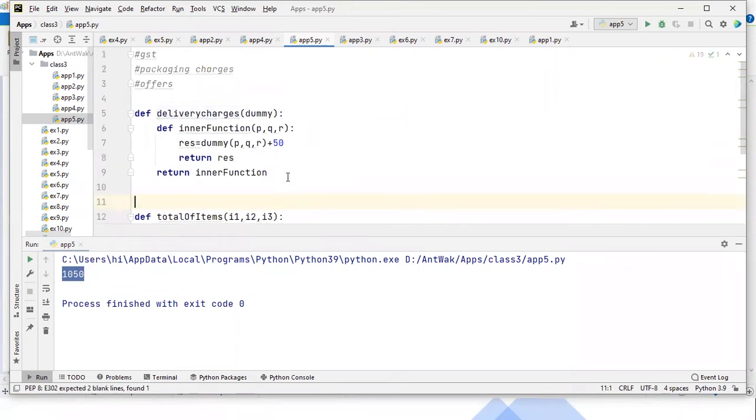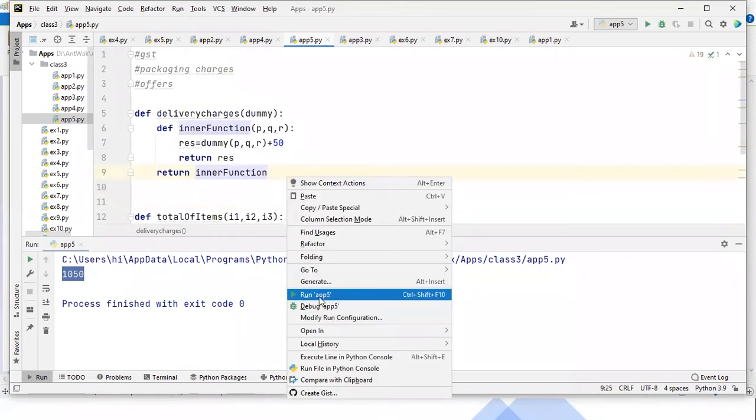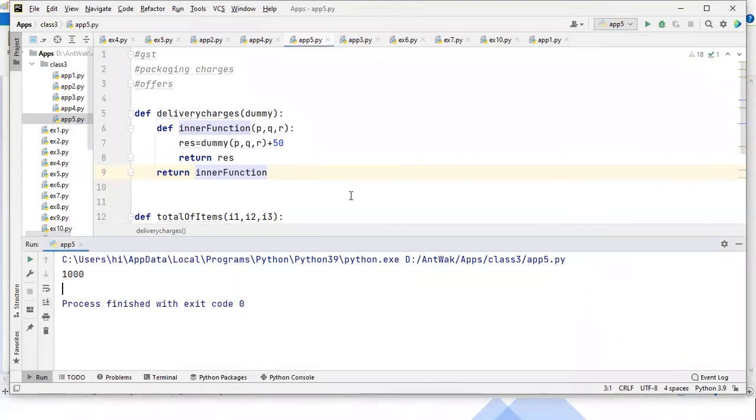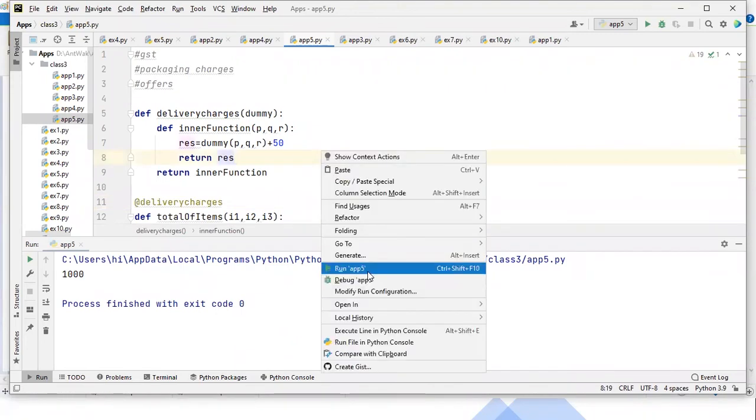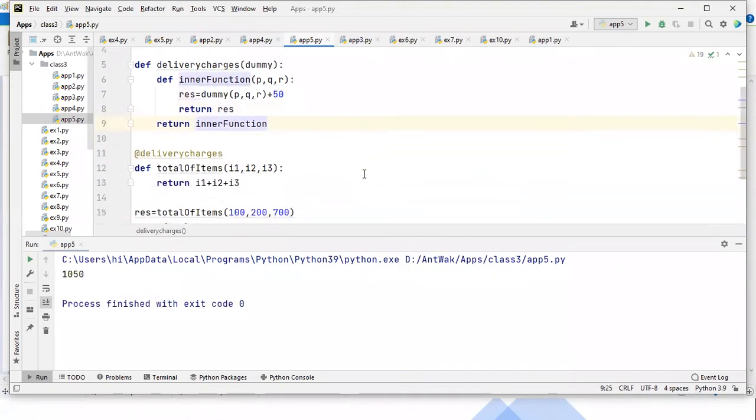Now remove the decorator and see the output, guys. It's 1000. And if you add the decorator, then it will be reflected as 50 rupees extra. You can check it. Now I'll tell you guys how this code will work.